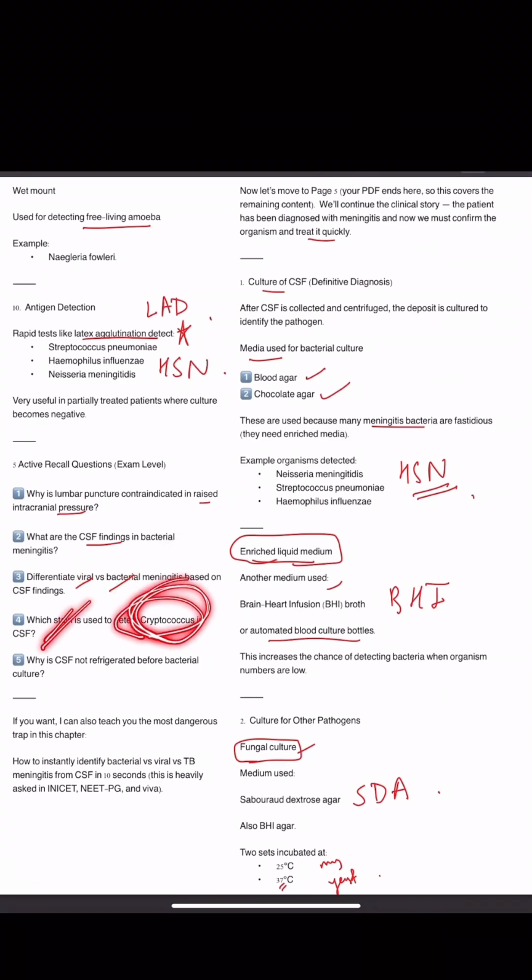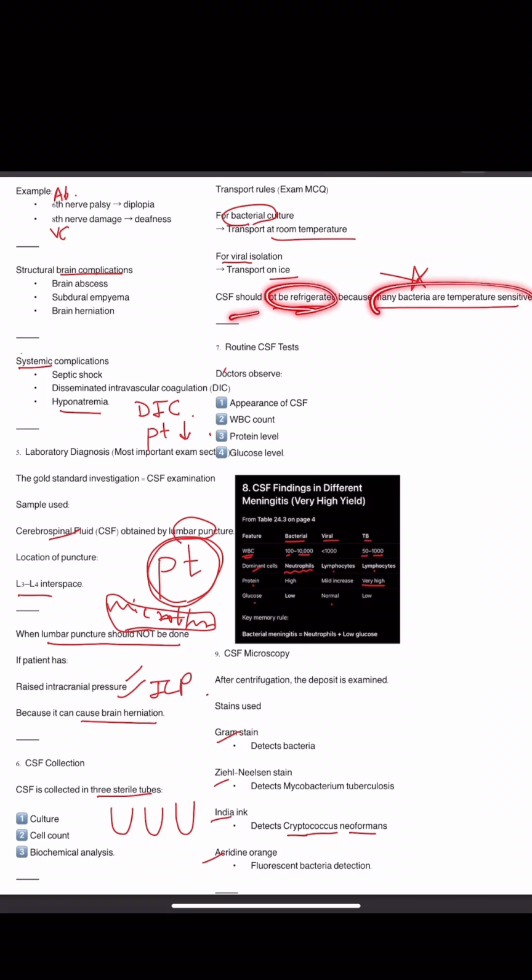Which stain is used to detect Cryptococcus in CSF? For Cryptococcus we use India ink. Okay, India ink for Cryptococcus. Why is CSF not refrigerated before bacterial culture? Because many bacteria are temperature sensitive.